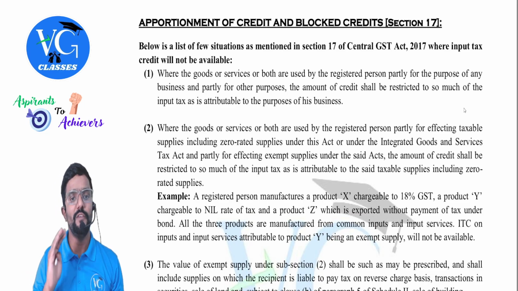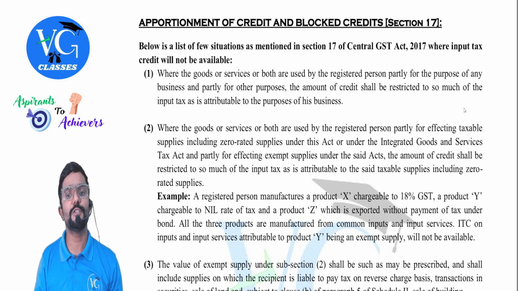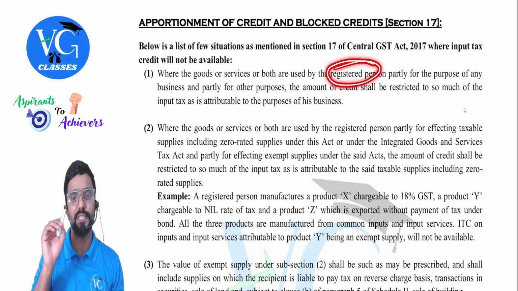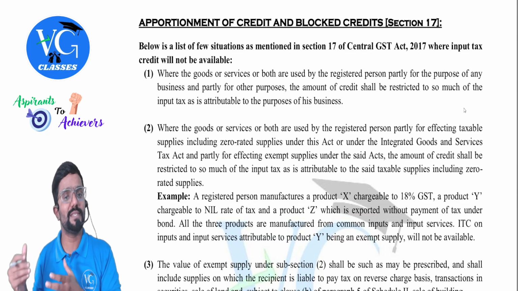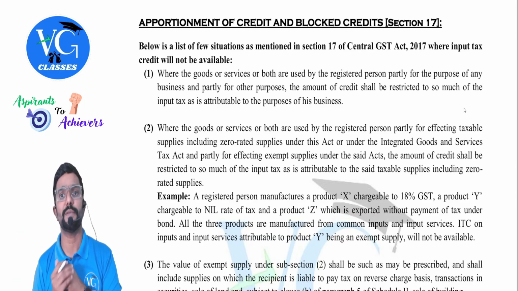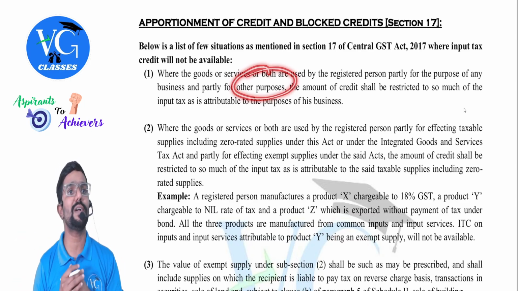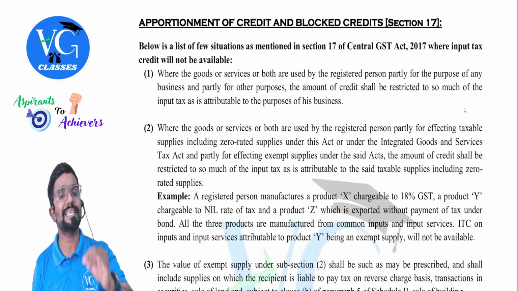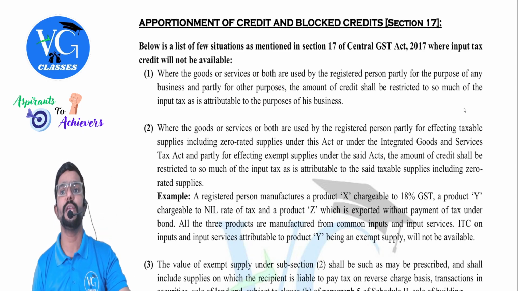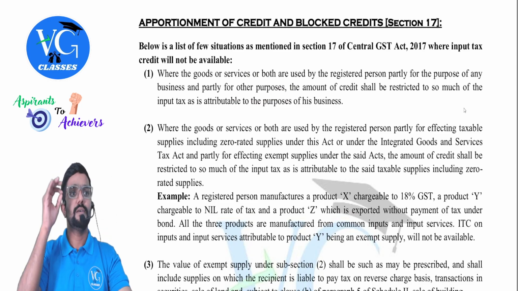Subsection 1, where the goods or services or both are used by a registered person. Okay, the recipient is registered, but is using them partly for the purpose of business and partly for other purposes. Other purposes here means what, guys? Personal. The amount of credit shall be restricted to so much of the input tax as is attributable to the purposes of his business.